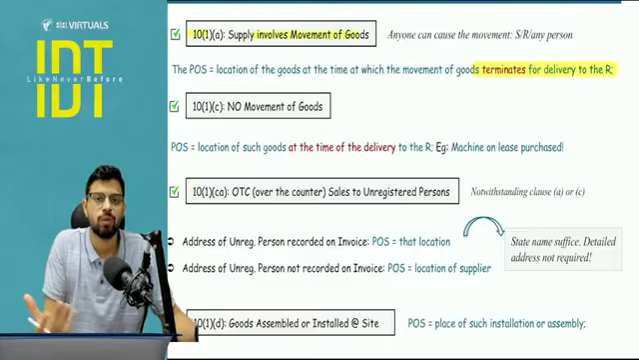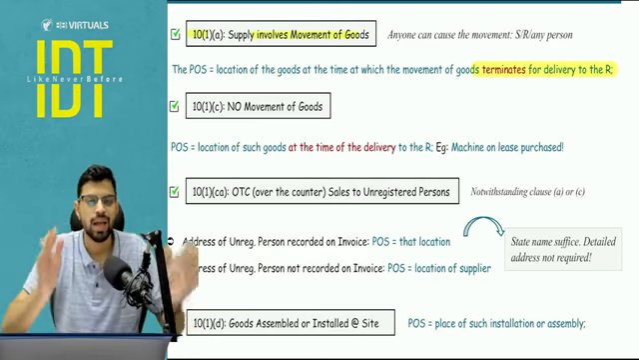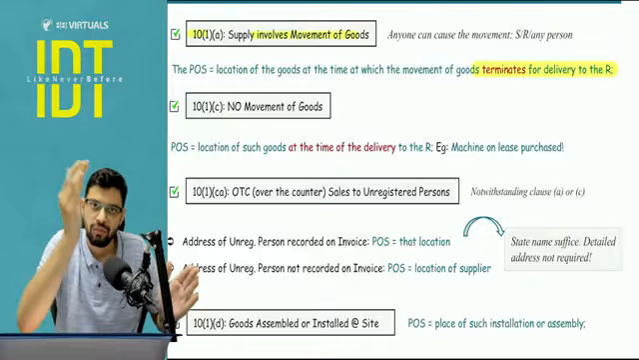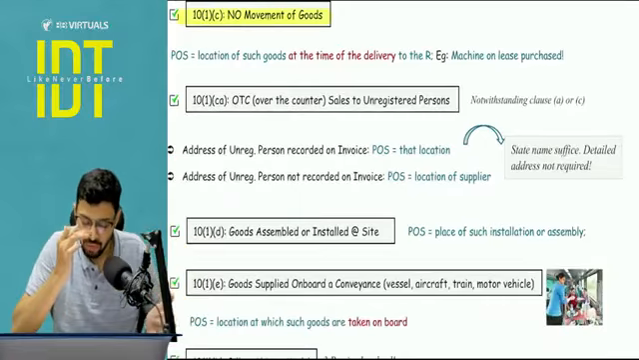Now who is causing the movement of goods? I don't care. Supplier is causing, recipient is causing, anyone is causing, I don't care. The focus is on movement is happening and where it is being terminated for the purpose of delivery. 10(1)(c), 10(1)(b) I will cover in a couple of minutes.